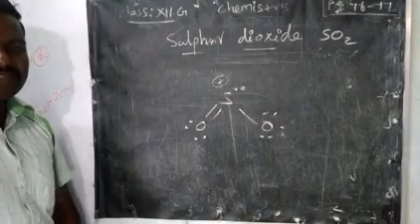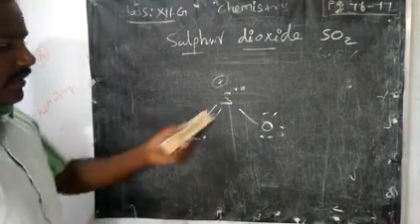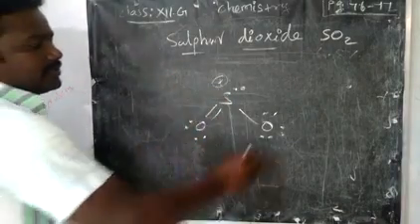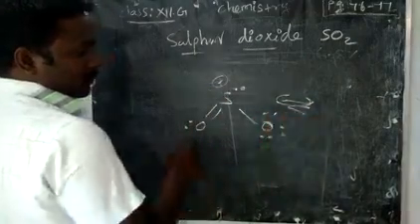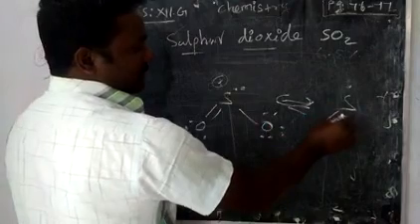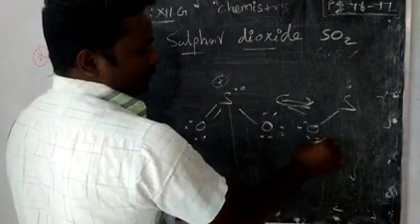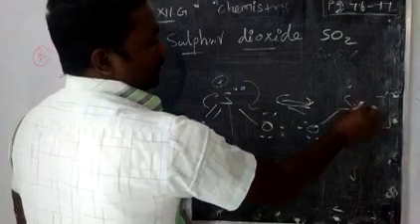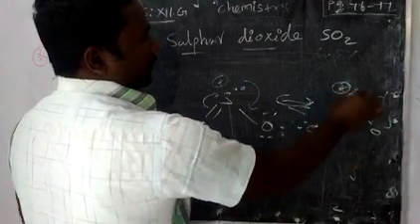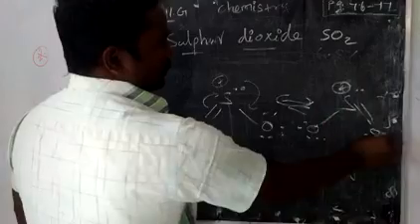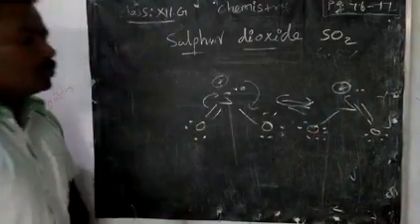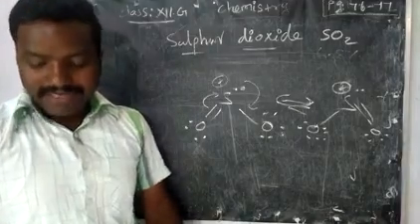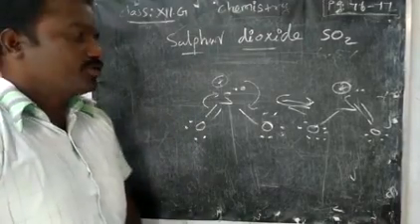Because of that, we want to satisfy one more bond, because it should have 4 plus or 6 plus, because of the positive charge. What will happen? This double bond may form on the other side because of shifting. Here we will form the double bond. So this type of 2 canonical forms is possible. So when resonance is possible, it is more stable.